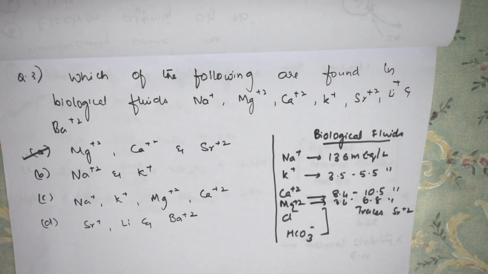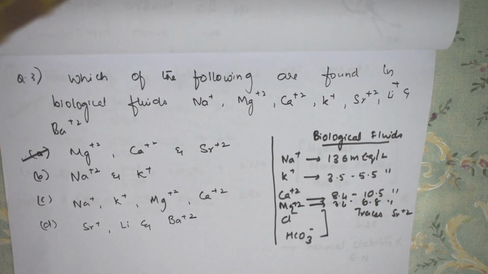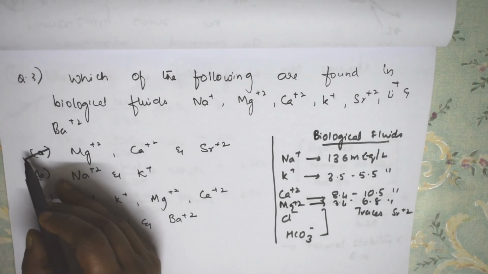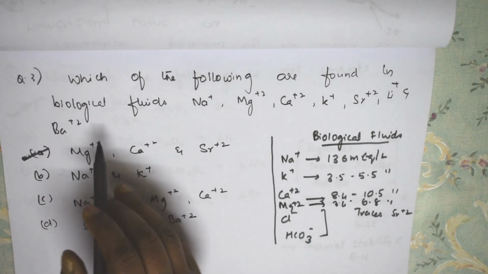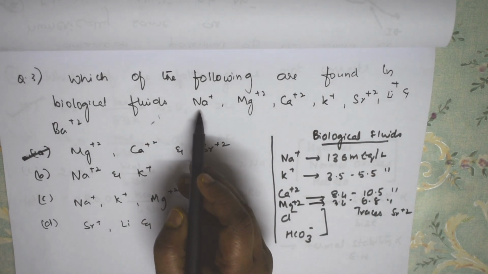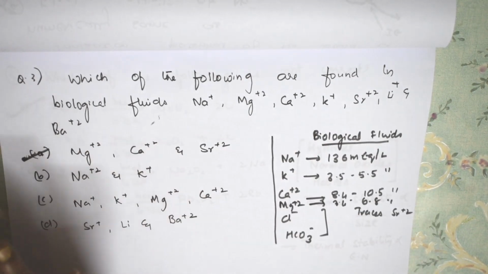Right, students, let us come and see the next question. This is an important question where I have written the values already. Just check. Which of the following are found in biological fluids? Sodium, magnesium, calcium, potassium, strontium, lithium and barium.